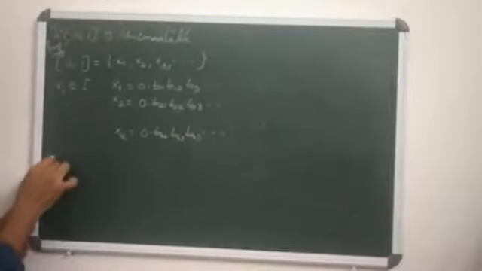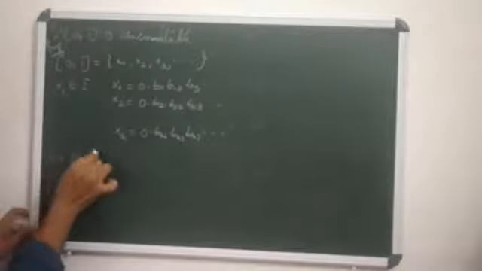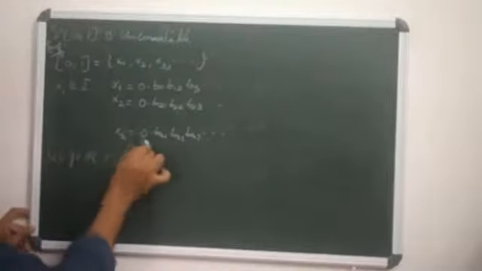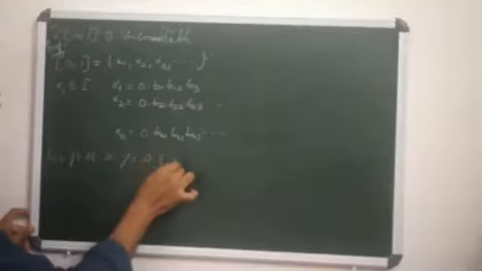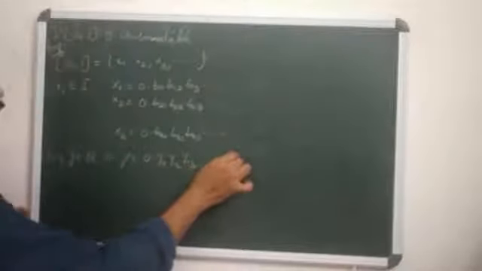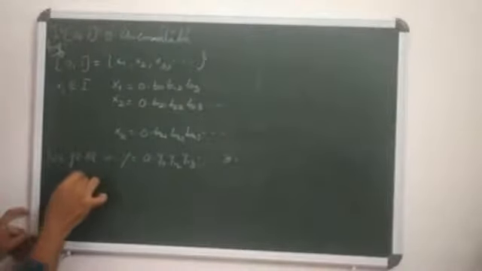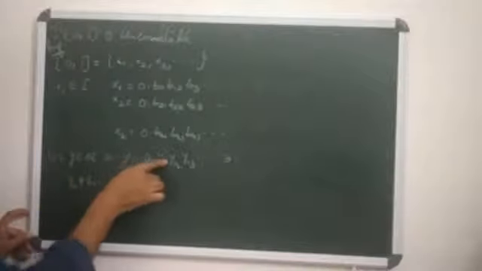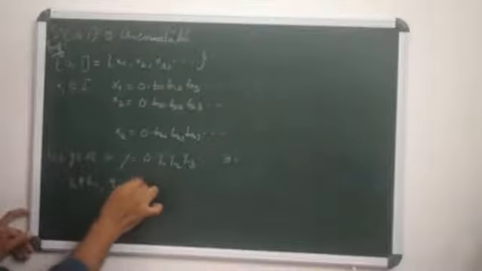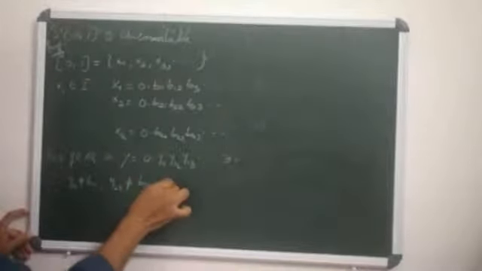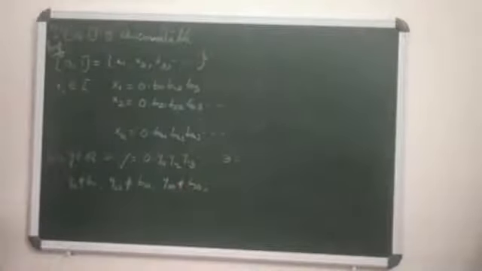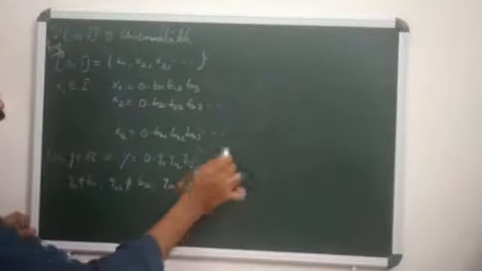Then let y be a real number with representation y equals 0.y11 y12 y13 ..., such that y11 differs from b11, y22 differs from b22, y33 differs from b33, and so on. Clearly ynn differs from bnn.